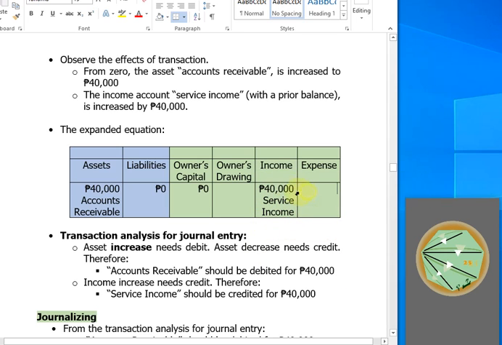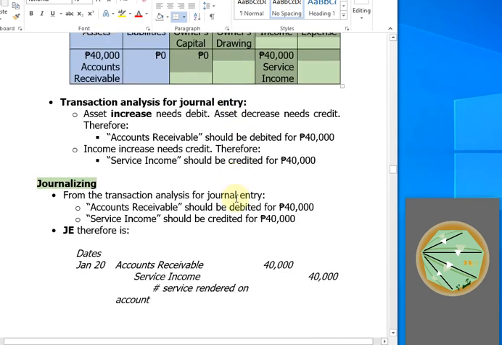This increase in service income, when accounted for in the entirety of the owner's equity, is also an increase in owner's equity, because again, income has the effect of increasing owner's equity, unlike expense.